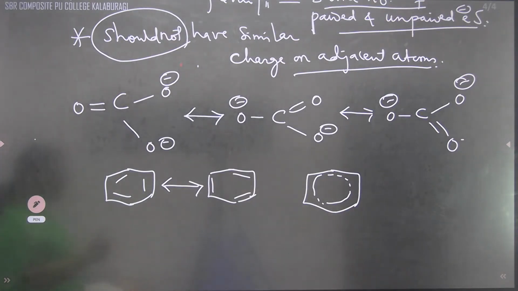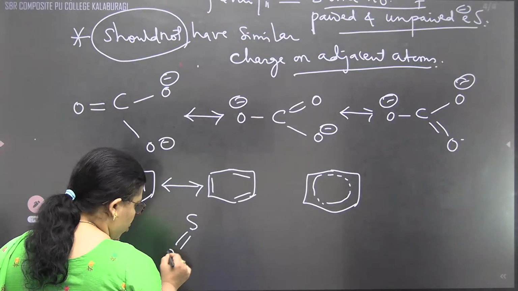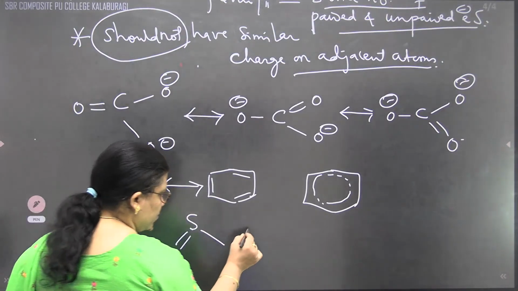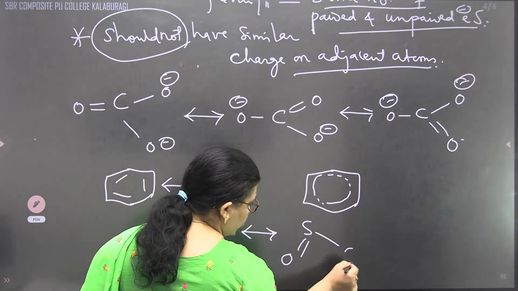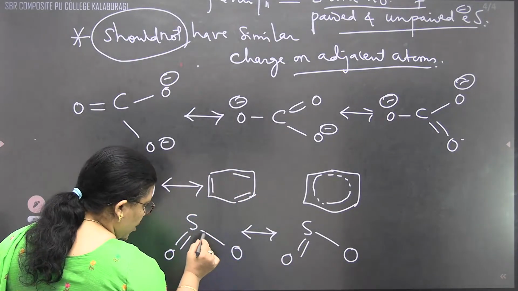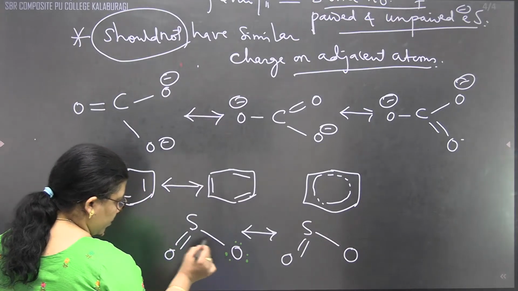Instead of writing this complete structure, we can represent the delocalization of pi electrons by a dotted line. If we are writing sulfur dioxide, we write it as S double bond O with O. Even we can represent this as S double bond O and O. Here there are 8 electrons around each atom.